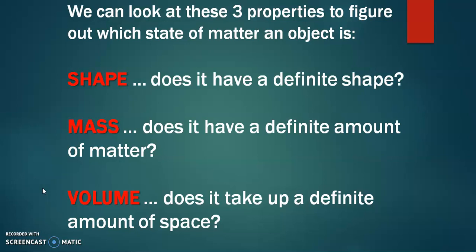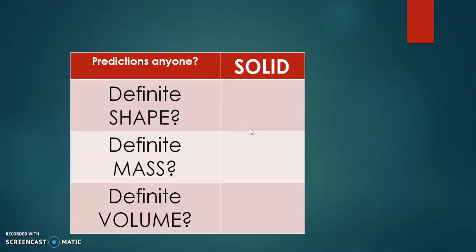Now next are the properties in the case of the solid state. In solids, definite shape, that is yes, the solids have a definite shape.